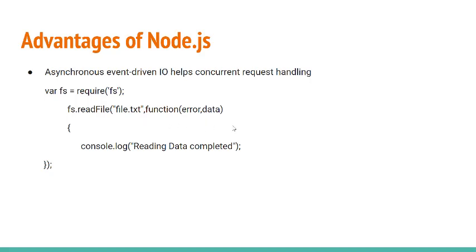So what happens here is that the file reading operation will start in the background, and other processing can happen simultaneously while the file is being read. Once the file read operation is completed, this anonymous function will be called and the text reading data completed will be returned to the console log. So that is a major advantage of Node.js, right?